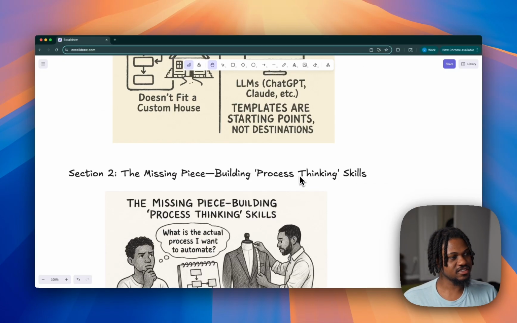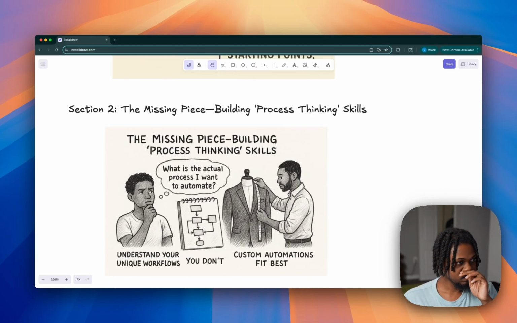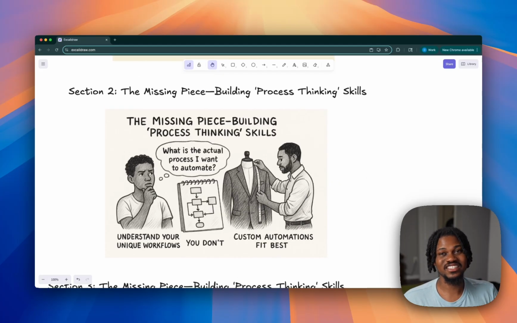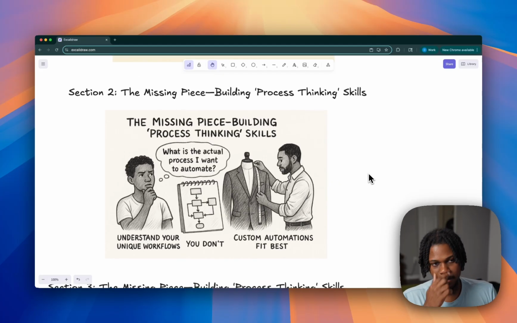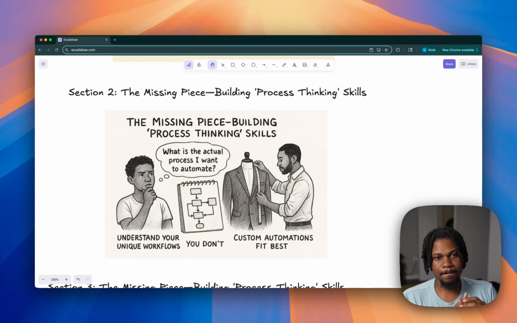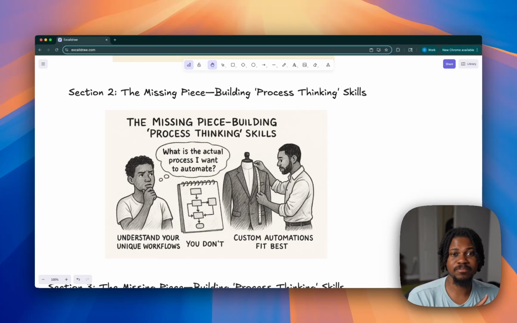So let's get to the second section I have here, right? How do we build what I call process thinking skills? So at the end of the day, we need to understand, you can go grab a template for something you search on YouTube. And then you get into the space of, how do I make this template work, right? But is that really what matters? Let's say you debug everything that this YouTuber or creator left for you in their own template.